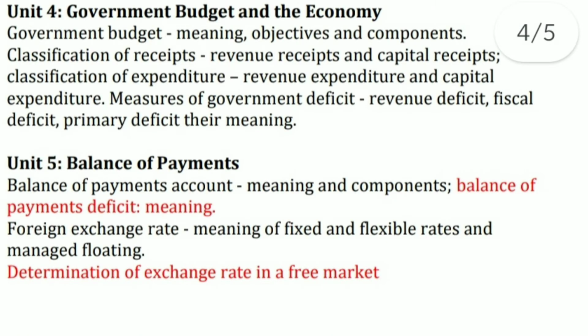Coming to the fourth unit, government budget and economy. In this module you have to learn what is government budget, then objectives and components of government budget. Next, classification of government receipts, revenue receipts and capital receipts. Next, classification of expenditure, revenue expenditure and capital expenditure. Next, measures of government deficit: revenue deficit, fiscal deficit and primary deficit, and their meaning. In this module there is no change, just like the old syllabus.